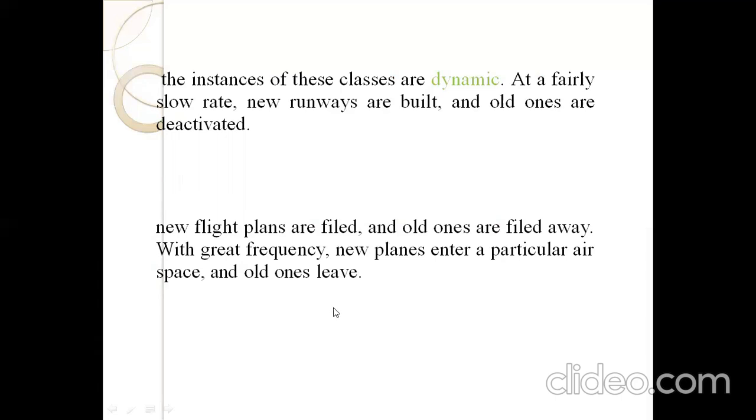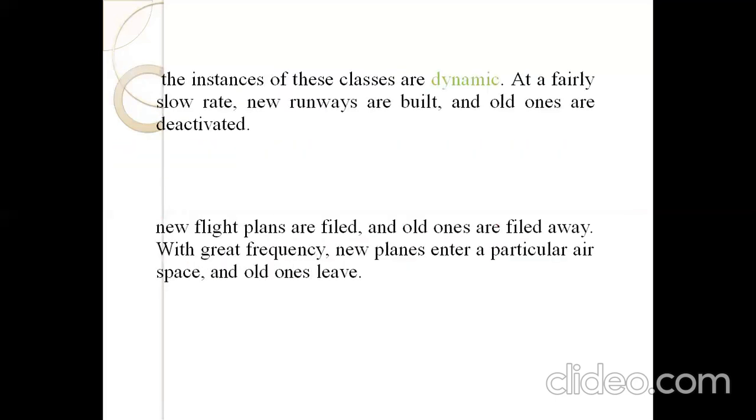So sometimes the classes are dynamic, sometimes the classes are static, based on the application. Sometimes the classes are static, they cannot be changed over the whole application. Sometimes the classes are dynamic, they can be changed over time.